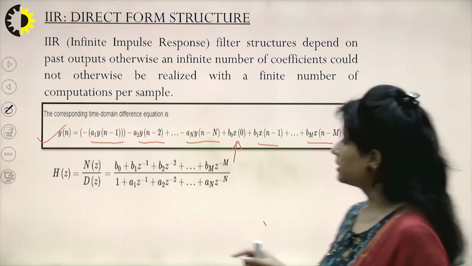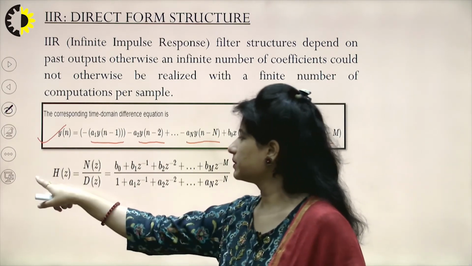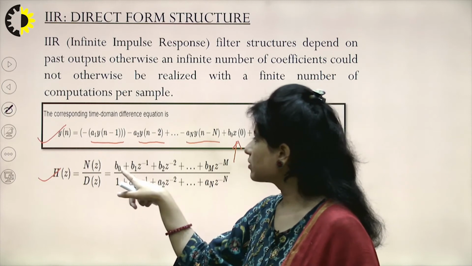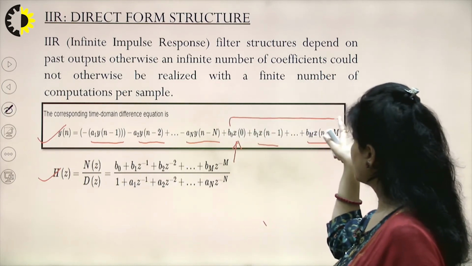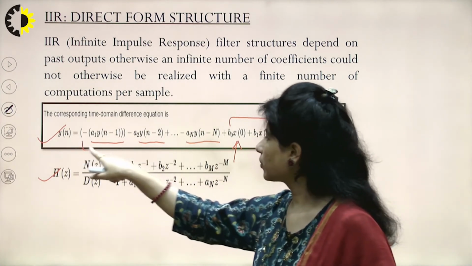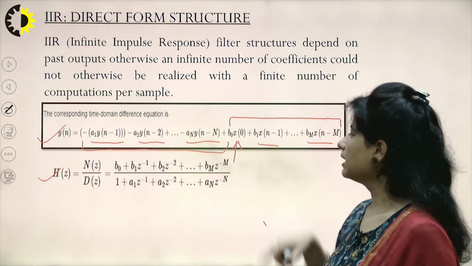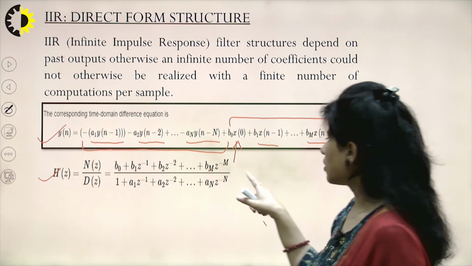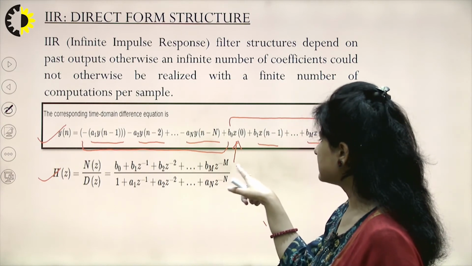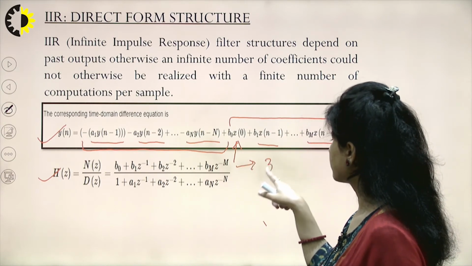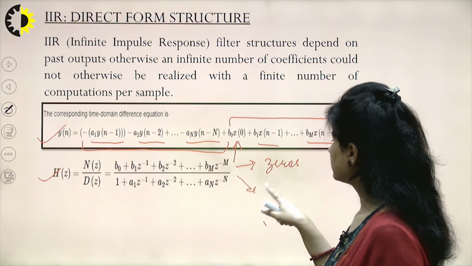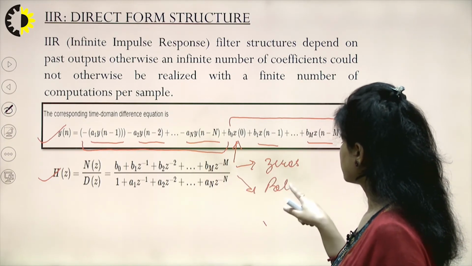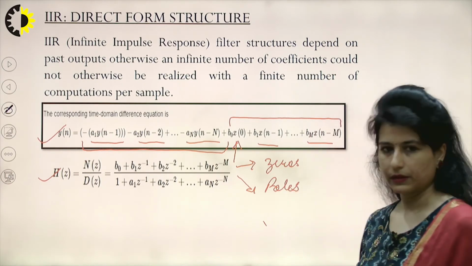A similar equation in the form of a rational fraction can be represented like this. All the coefficients of b, that is this part of the equation, are in the numerator, and all the a coefficients are in the denominator. So we can talk about having all the zeros of my transfer function in the numerator and all the poles of my transfer function in the denominator.